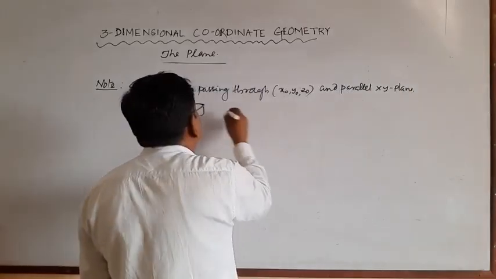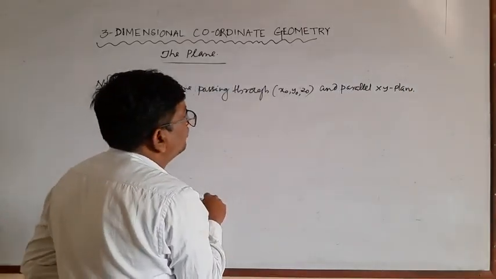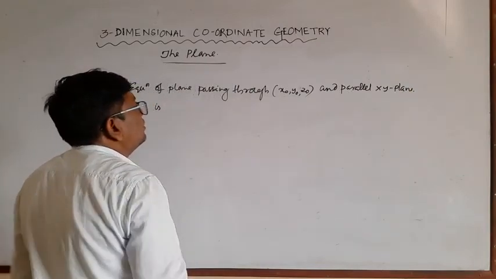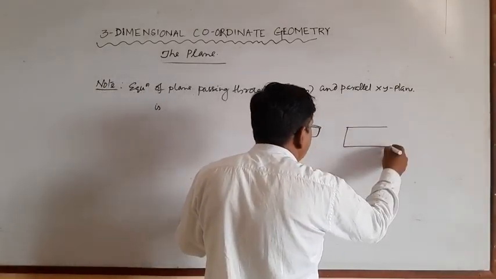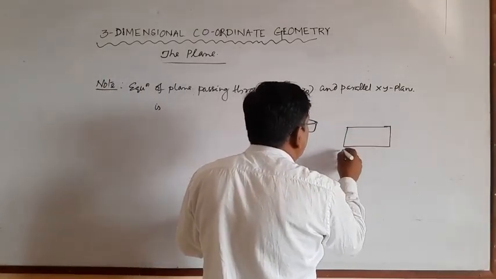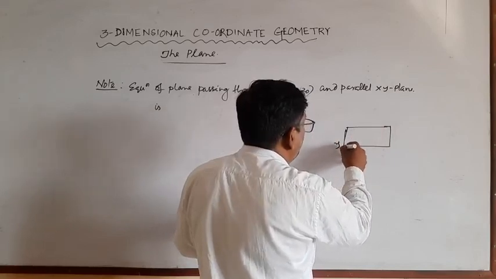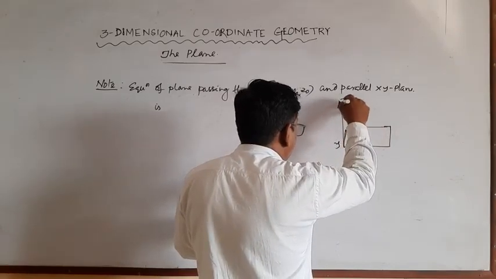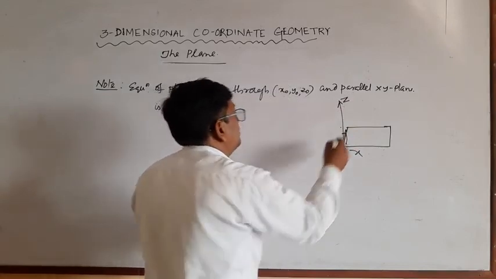Here this is the xy plane, suppose x and y, and the z axis is the normal, perpendicular to the plane.